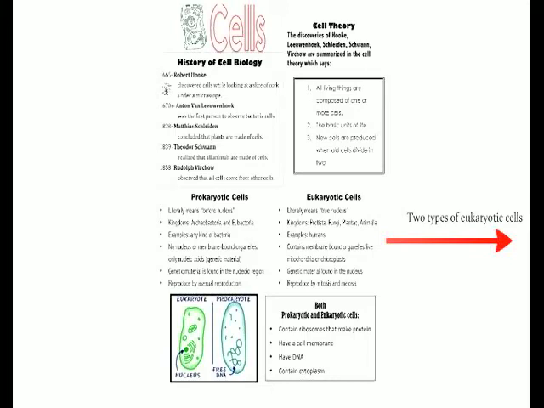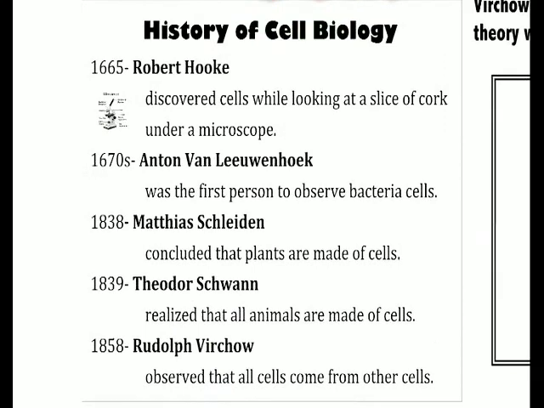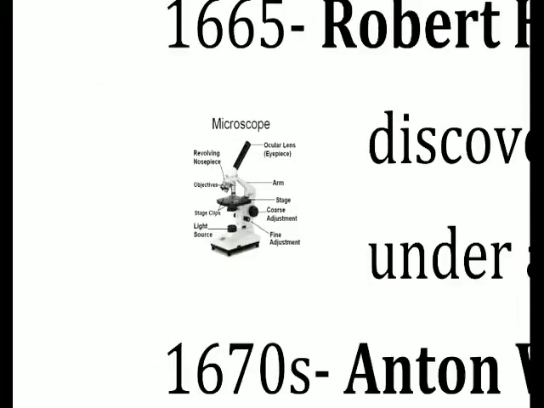Now, I want to remind you of a little bit of the history of cell biology. You already know the names of some of these people, but I want to remind you of who they are. Robert Hooke was the first person really to start studying cells, and he discovered cells while looking at a slice of cork under a microscope. And he noticed that there were all these compartments, and he was the first one to call them cells.